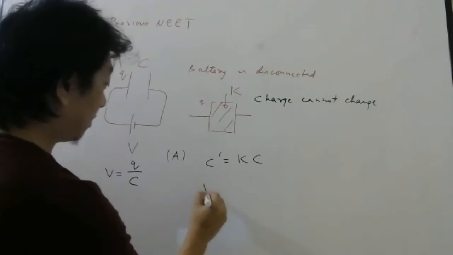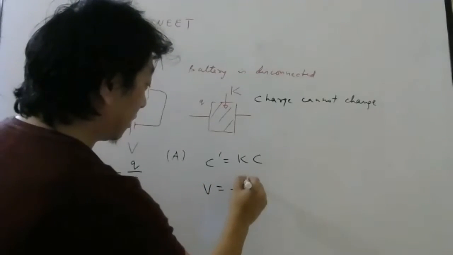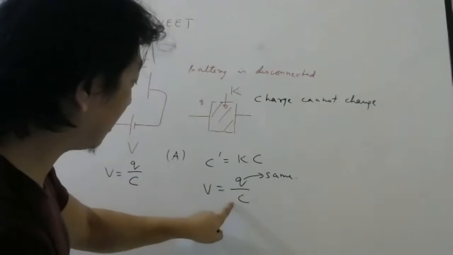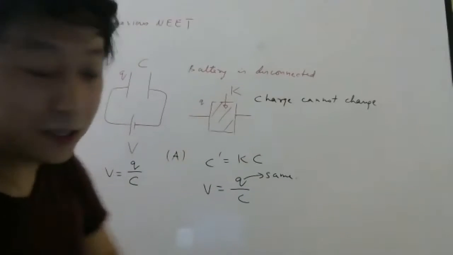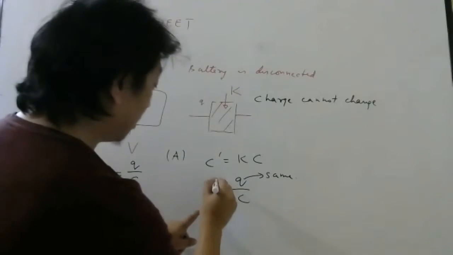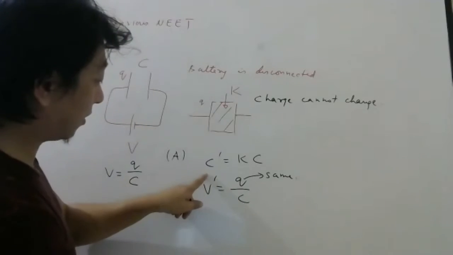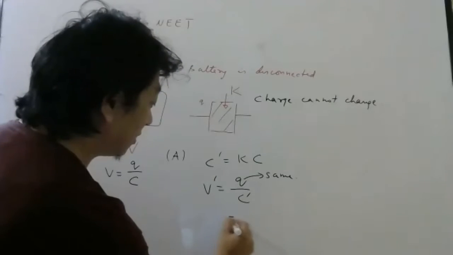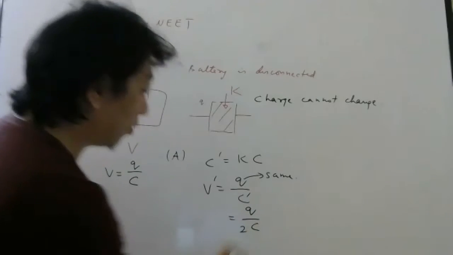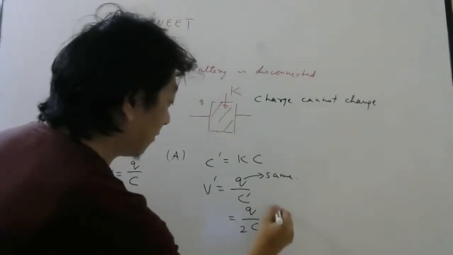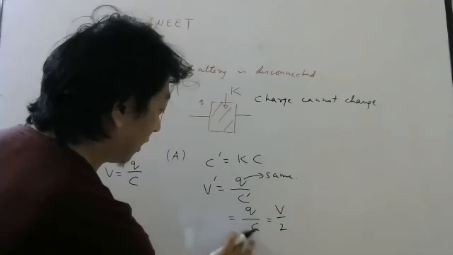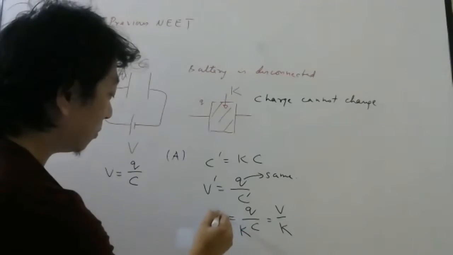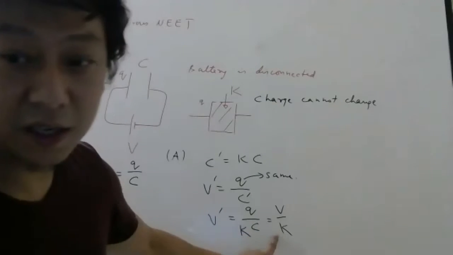Now, potential difference is what? Q by C. Q remains same, but C has increased K times. So potential difference will decrease because it is inversely proportional. So if I write new potential difference, it will be same charge divided by new capacitance. And what is the new capacitance? K times the old capacitance. So V by K. So you can see the potential difference will decrease K times.